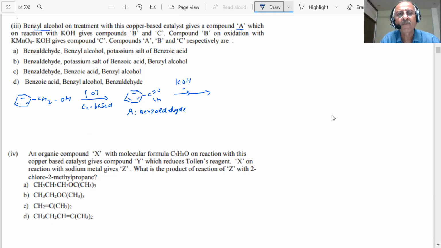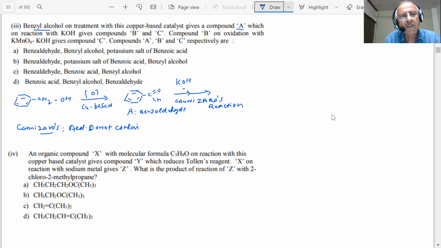Which one is this? This is Cannizzaro. Why? What is the Cannizzaro reaction, students? Aldehydes which do not contain alpha hydrogens.